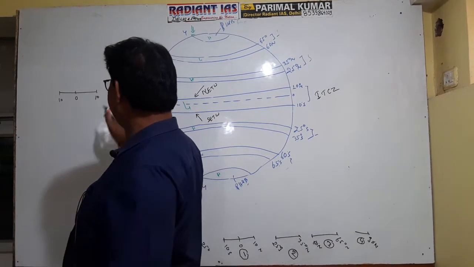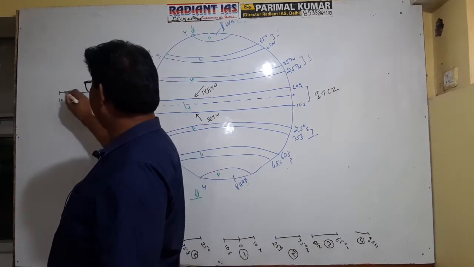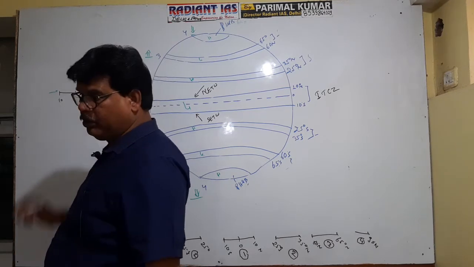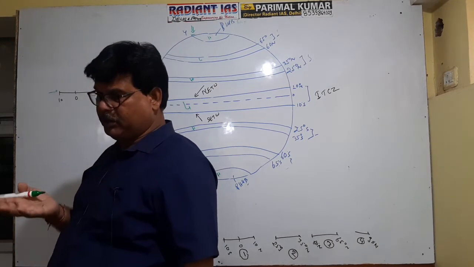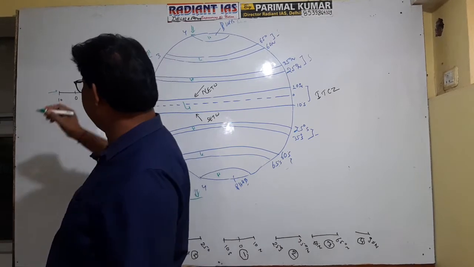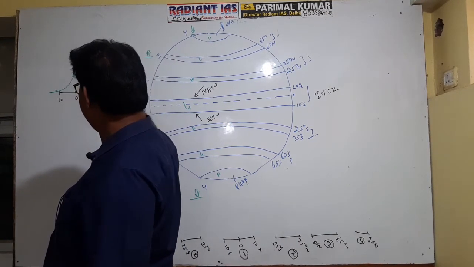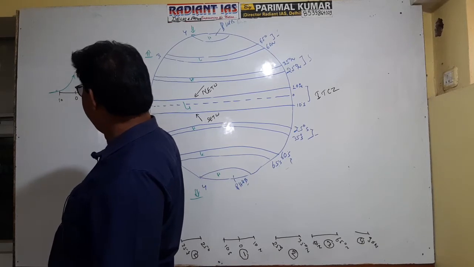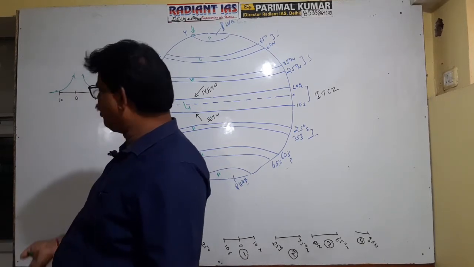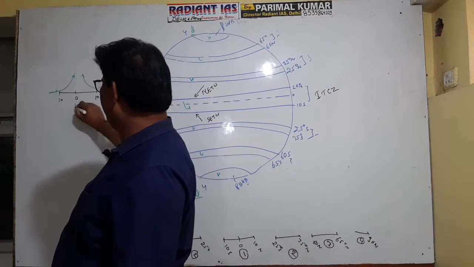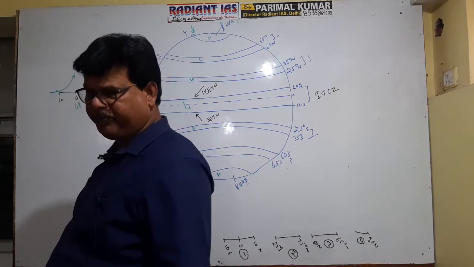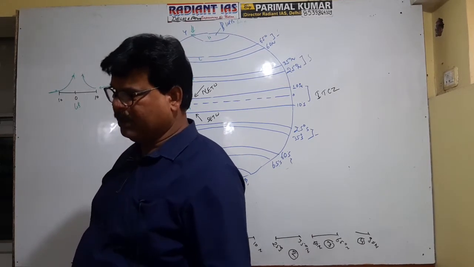Look, one wind is coming from this side, another wind is coming from this side, and you know that the temperature of this zone is so high, so the wind ascends in an upward direction. Because of the upliftment of the wind, low pressure is created in this zone. It is clear now? Low pressure is created in this zone.